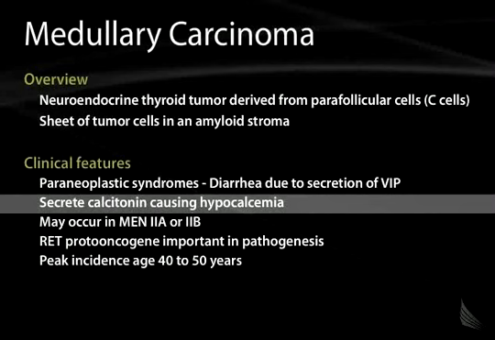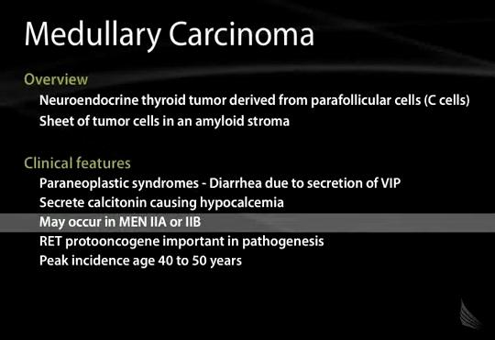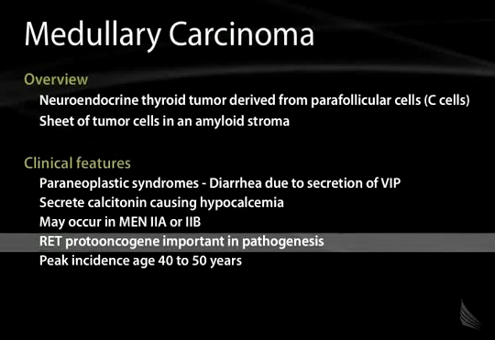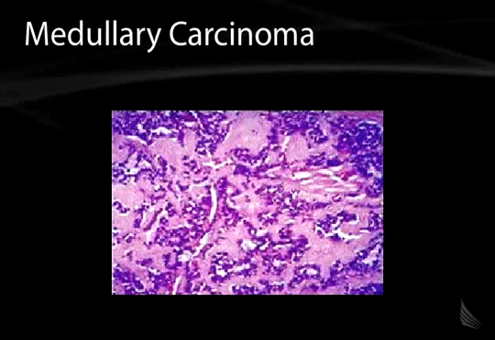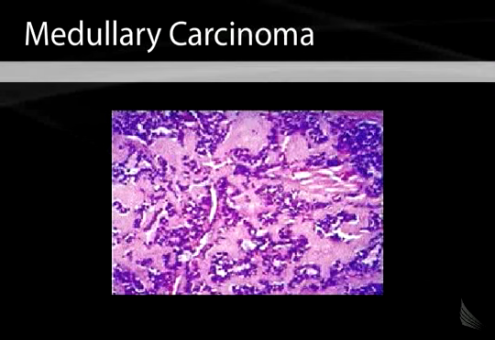You have to think about multiple endocrine neoplasia 2A or 2B with medullary carcinoma. So it's important to ask about a family history or a prior history of pheochromocytoma or a pancreatic islet cell tumor, or prolactinoma or pituitary adenoma, I should say. The RET proto-oncogene is important in the pathogenesis, and the peak incidence varies between age 40 and 50 years.